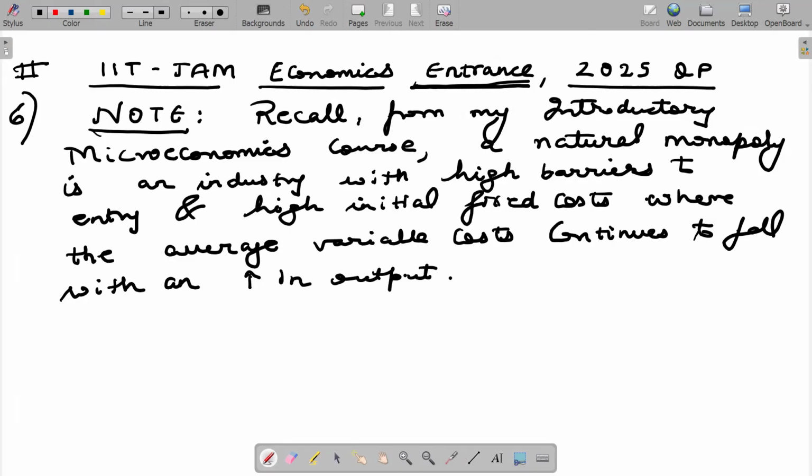I can also say, instead of average variable costs, just average costs, because average costs include average variable costs as well.